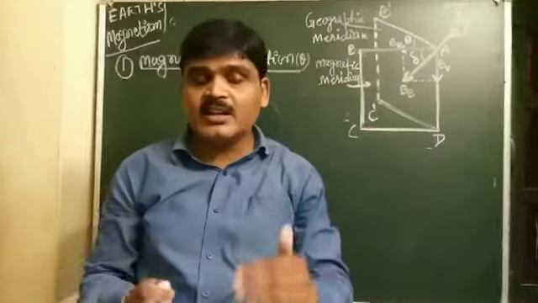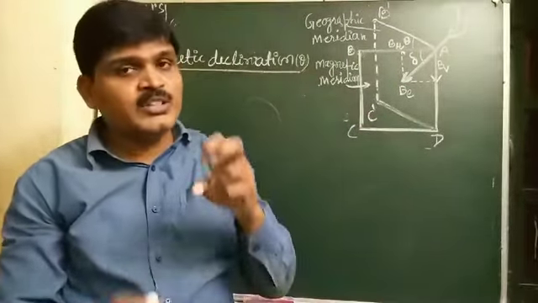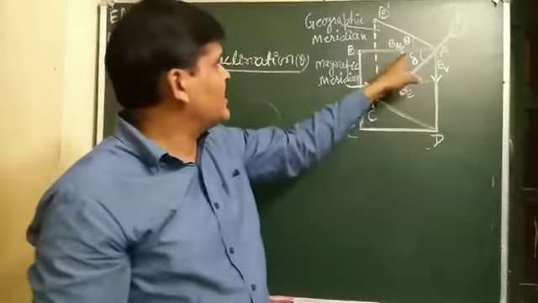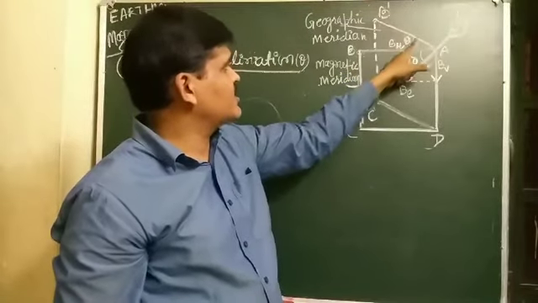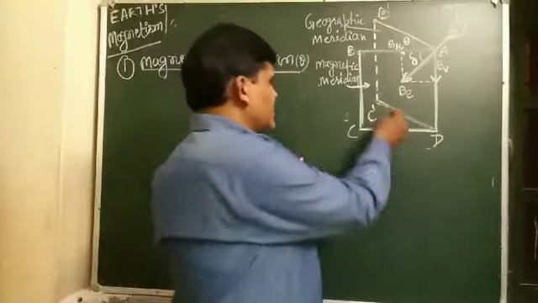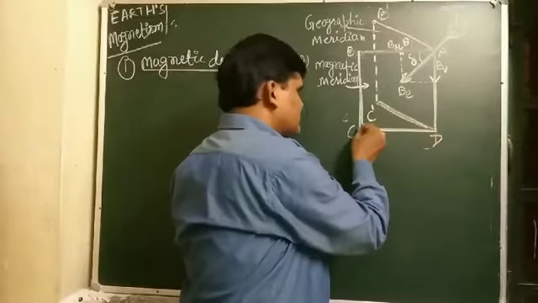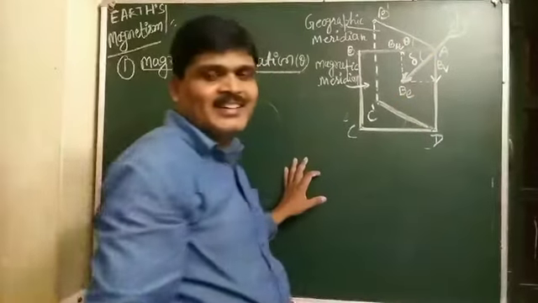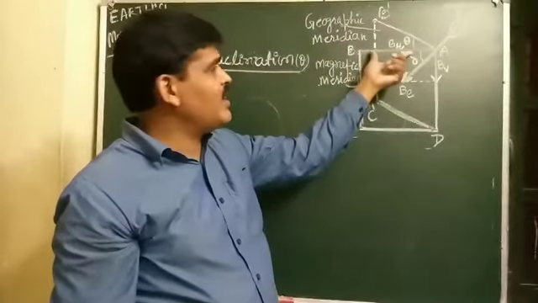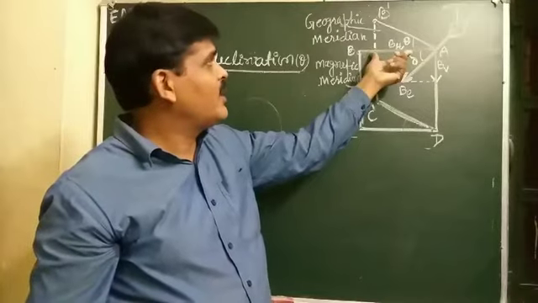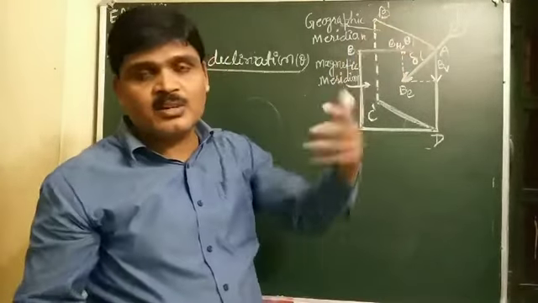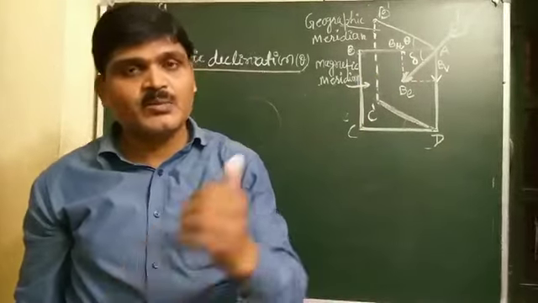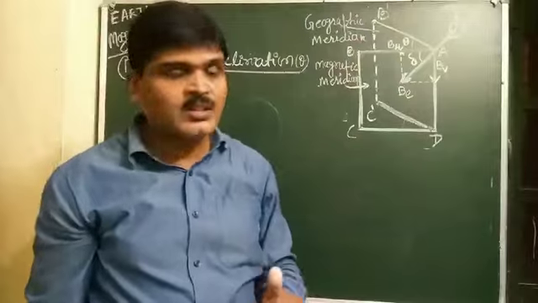The hypothetical dipole located at the center of the Earth has an axis that does not coincide with the geographical axis. Here is the geographical axis, and this is the magnetic axis. The angle between them is theta. The axis of the magnetic dipole and the geographical axis do not coincide, but make an angle of 11.3 degrees with the axis of rotation of the Earth.